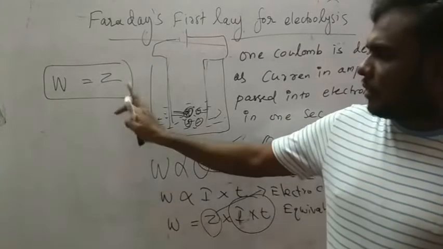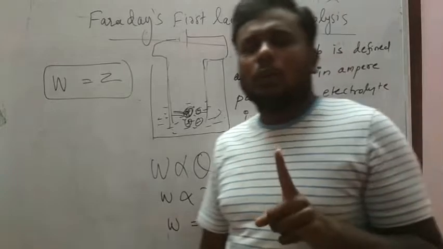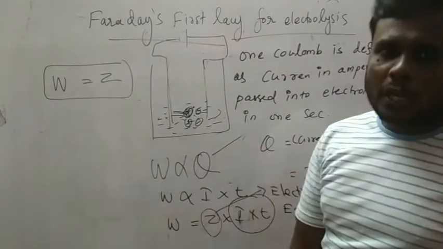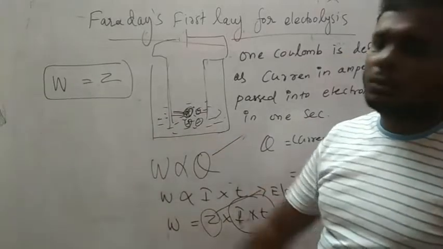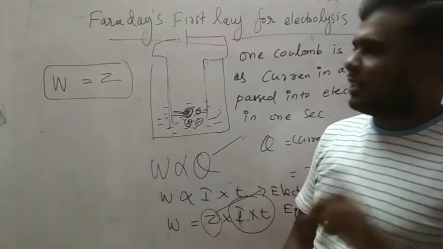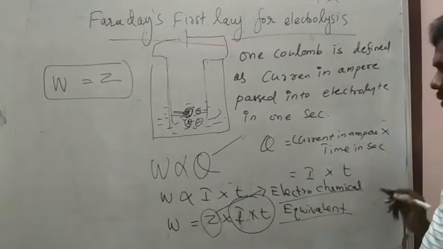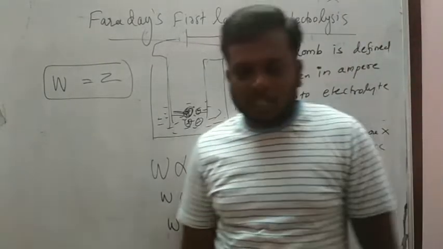So when 1 coulomb of charge is passed into the electrolyte, W becomes Z, which is the electrochemical equivalent. What is meant by electrochemical equivalent?